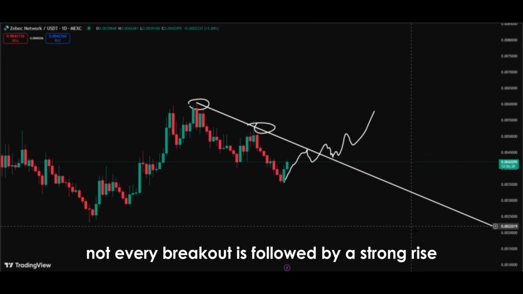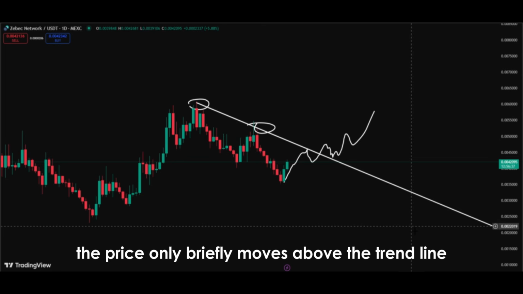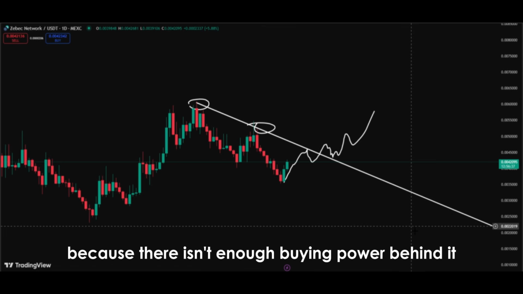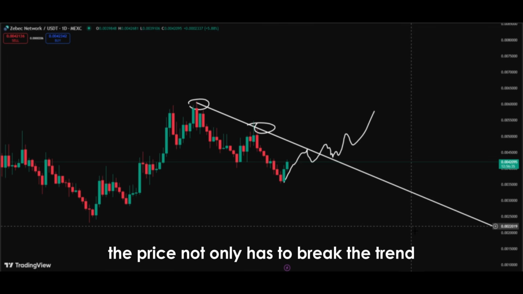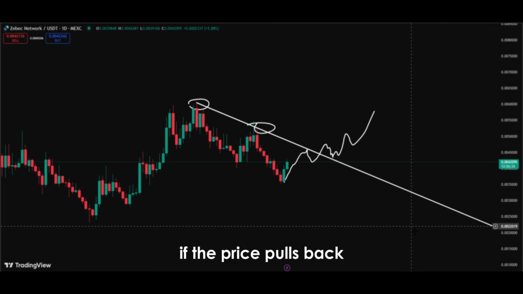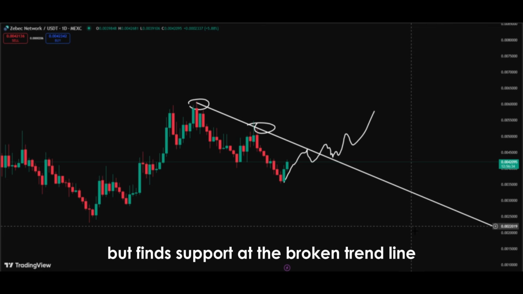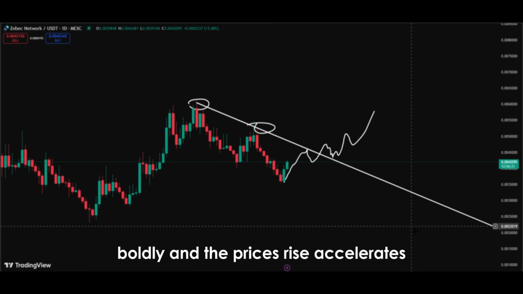Of course, not every breakout is followed by a strong rise. Sometimes the price only briefly moves above the trend line but falls back because there isn't enough buying power behind it. This is called a false breakout. That is why for a real move to begin, the price not only has to break the trend, but also maintain itself above the broken level. If the price pulls back but finds support at the broken trend line and then turns upward again, that is when it becomes clear the trend has truly changed. Once this confirmation is received, investors start acting more boldly, and the price's rise accelerates.